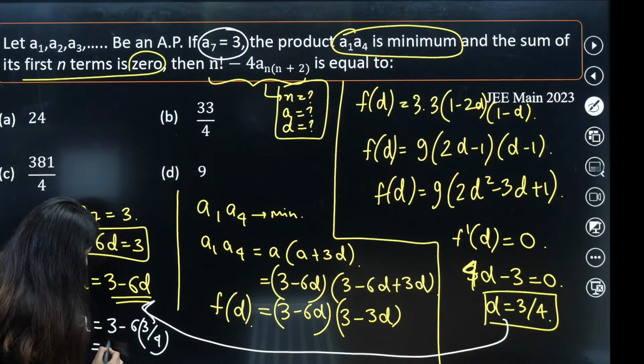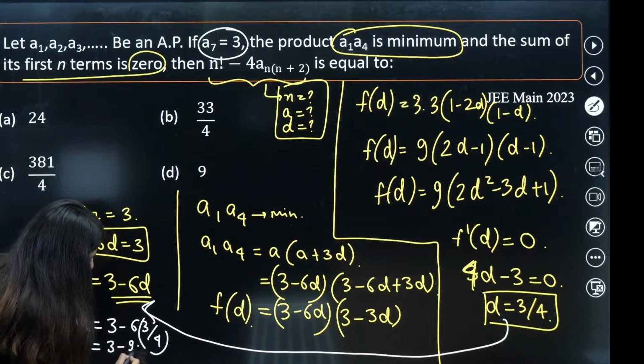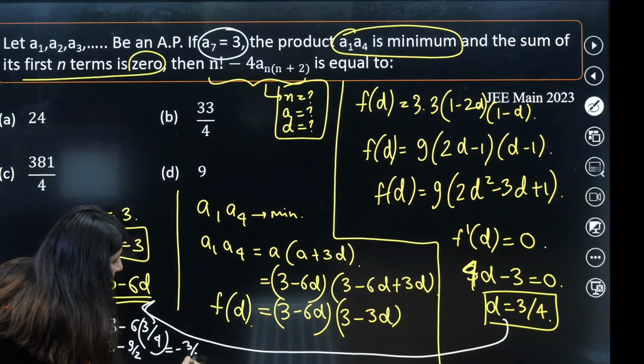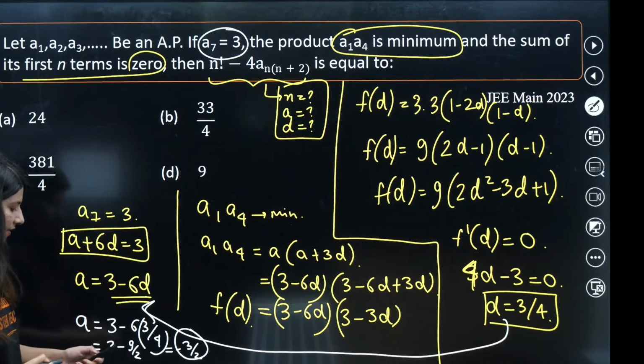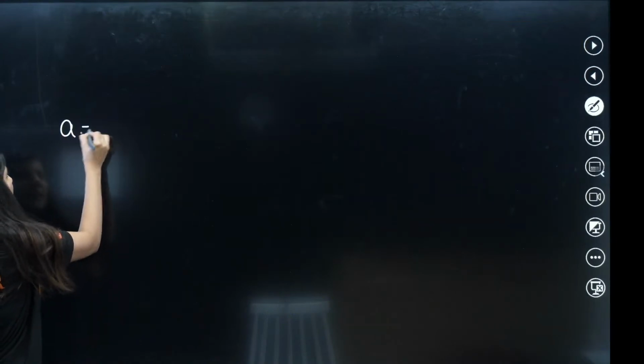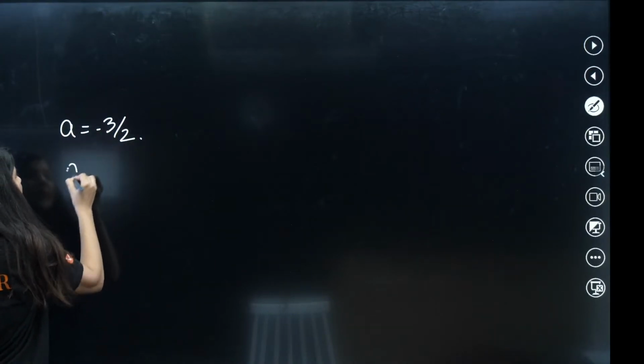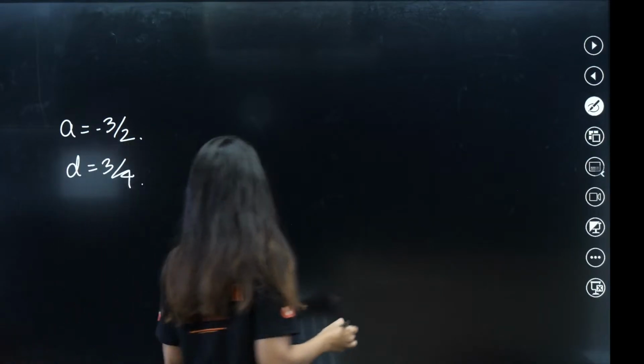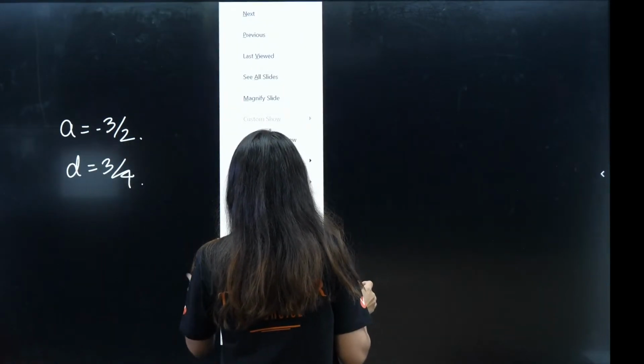So this will be what? 3 minus 9 by 2. 3 twos are 6, minus 9 by 2, so minus 3 by 2. The value of a is coming out as minus 3 by 2. d is coming out as 3 by 4. Right? So these two values are already calculated.